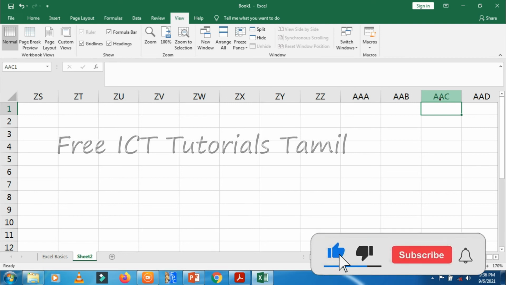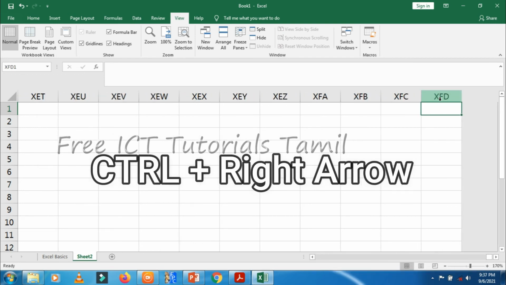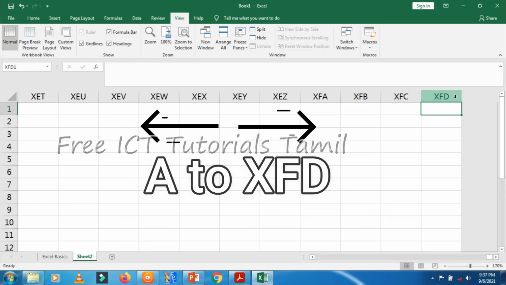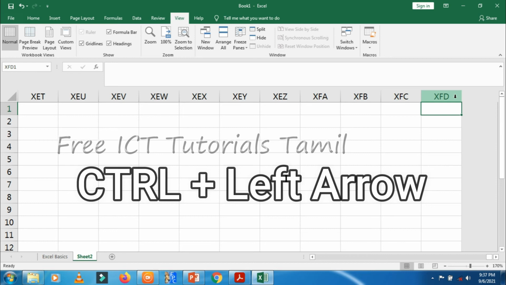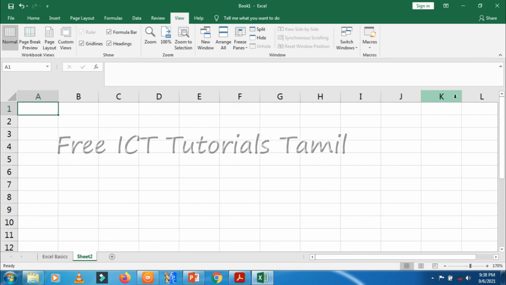If you want to see the last column of the Excel worksheet, press the Control key and right arrow key. Check it now. Control plus right arrow. Here you can see XFD is the last column. In Excel, the first column is A and the last column is XFD. Now, if you want to go to the first column, press the Control key and left arrow key. We can check now. Now you are back at the first column.